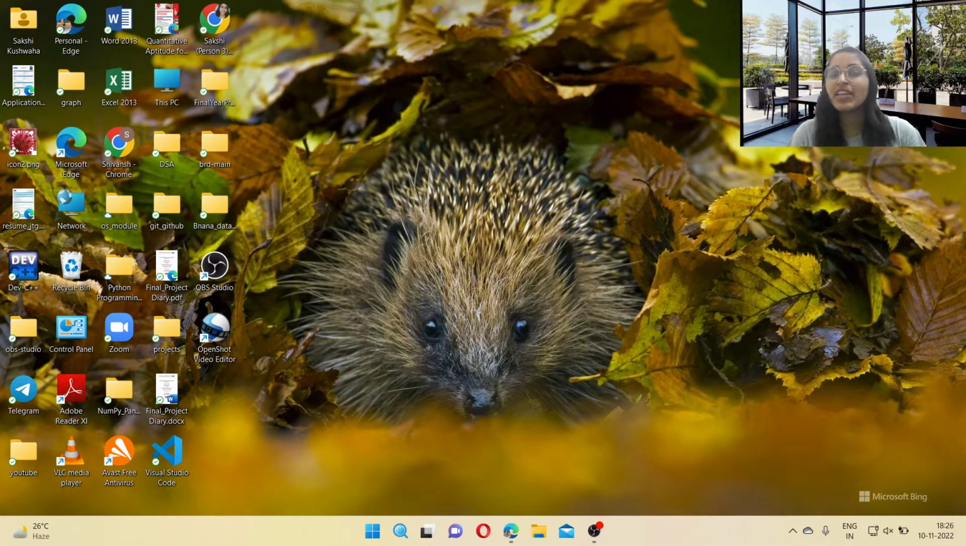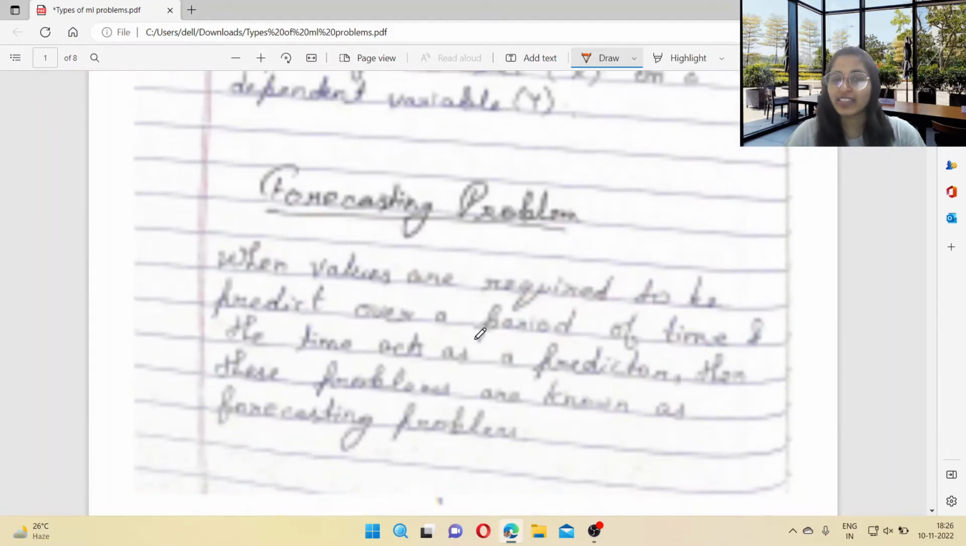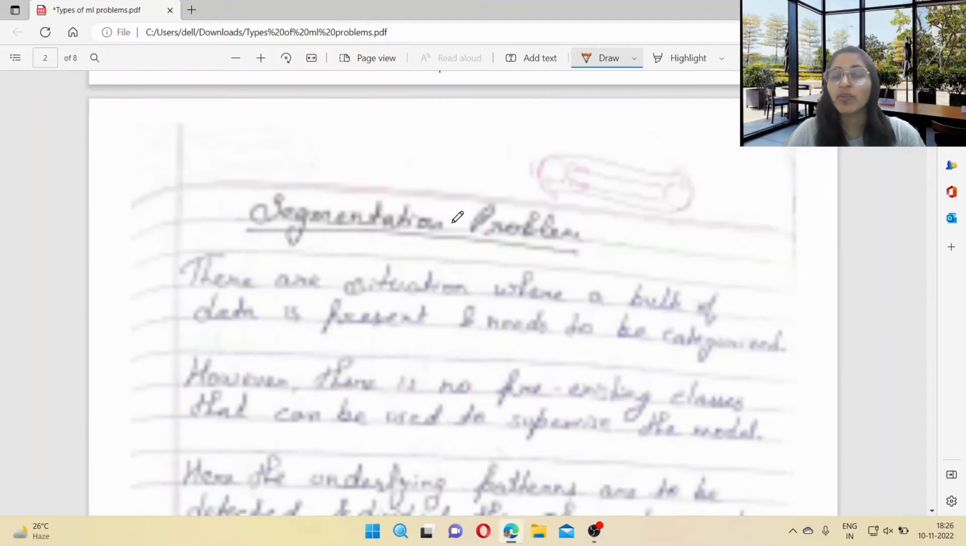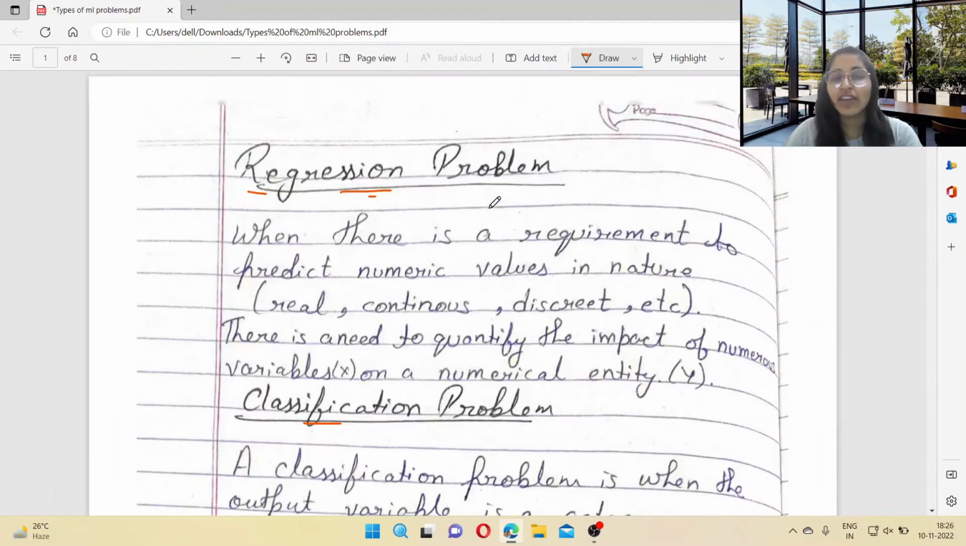So today we are going to discuss types of machine learning problems. Most people think that there are only two problems, regression problem and classification problem. But two other problems also exist, which are the forecasting problem and segmentation problem. So let's discuss each and every problem in detail.